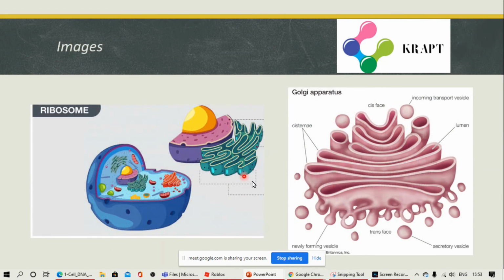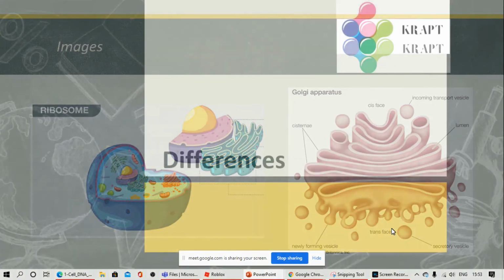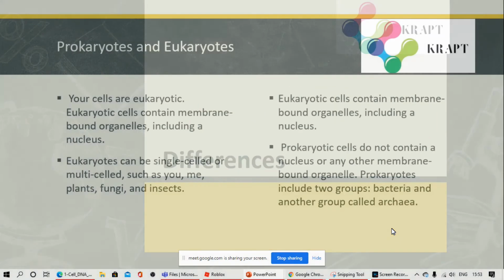You can see here the ribosomes and Golgi apparatus, the structure. These are called cisternae, with the trans face and cis face. The smaller one is called the cis face, the wider one is called the trans face. They mainly help in packaging of proteins. Ribosome, protein synthesis.